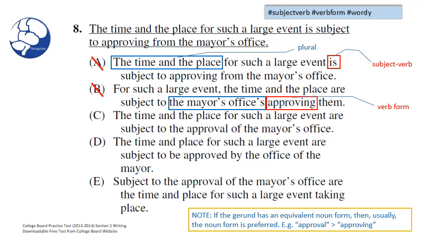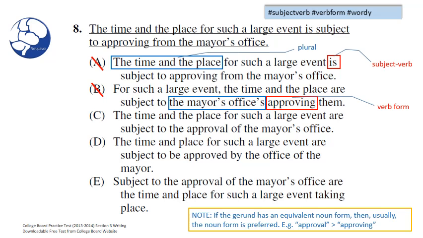You have two possessives connected together, the mayor's offices. It would have been better if it were written subject to the approval of the mayor's office. So we're going to eliminate B on the basis that the gerund is usually not preferred to the noun form approval.